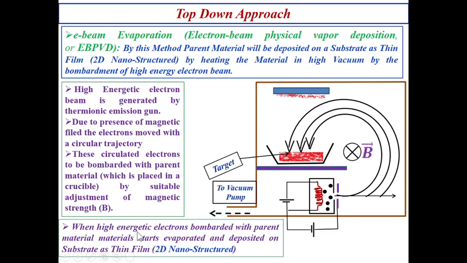So when high energetic electrons bombard the parent material, it starts evaporation. You just write that it starts evaporation and is deposited on the substrate. In short I have written it, but you can write it somewhat more elaborately. Bombarded with the parent material, the parent material starts evaporating. You just add here that the parent material starts evaporating and is deposited on the substrate as a thin film, or the so-called 2D nanostructure.